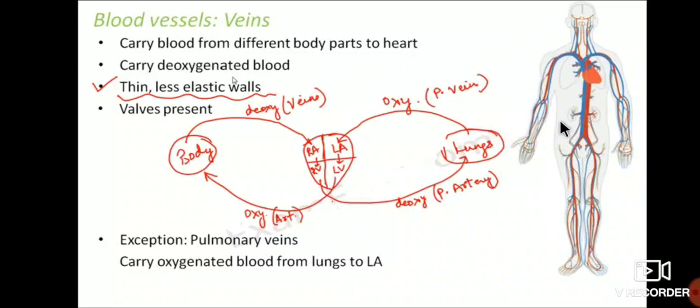These veins have thin, less elastic walls. Valves are present. Pulmonary veins carry oxygenated blood from the lungs to the left auricle.